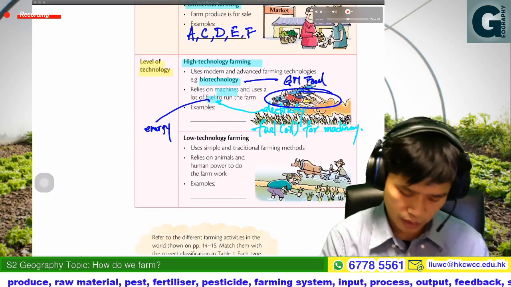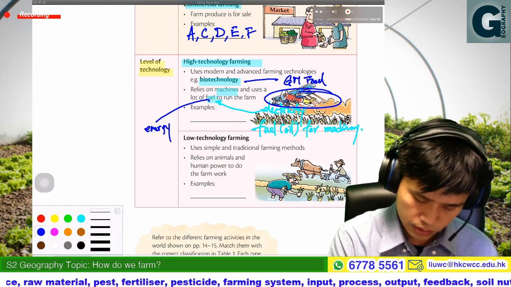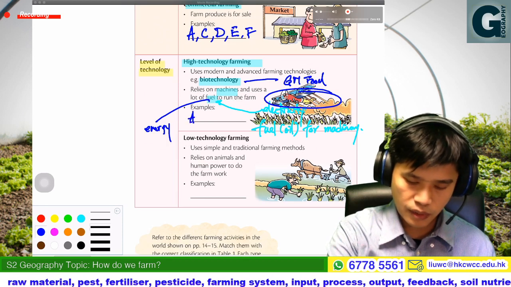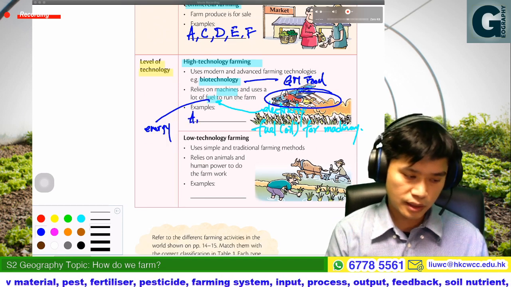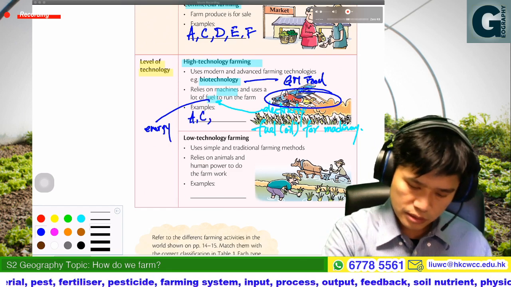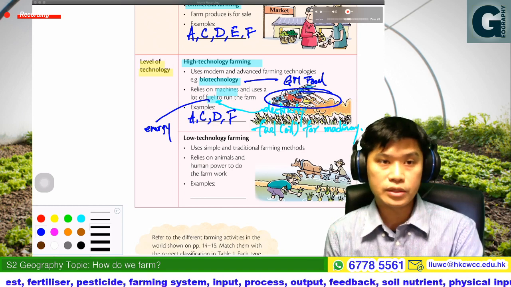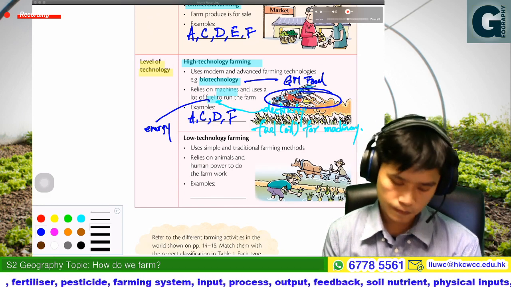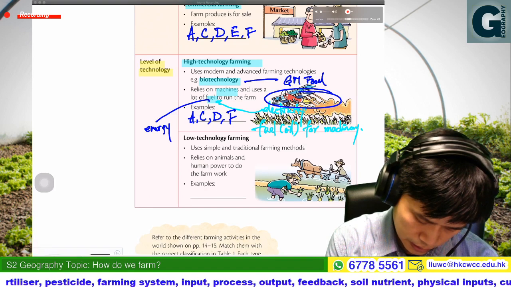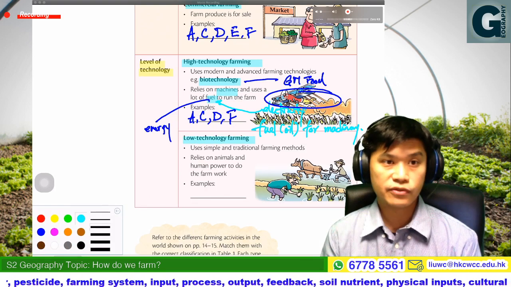Therefore, high technology farming includes market gardening, dairy farming, and also wheat farming. On the other hand, it should be low technology farming.